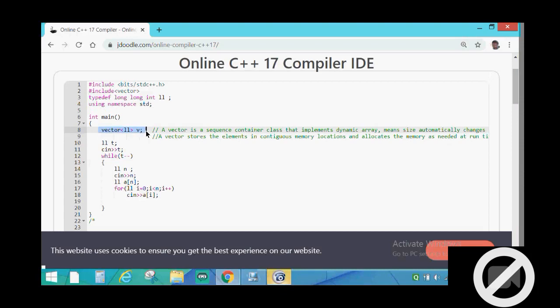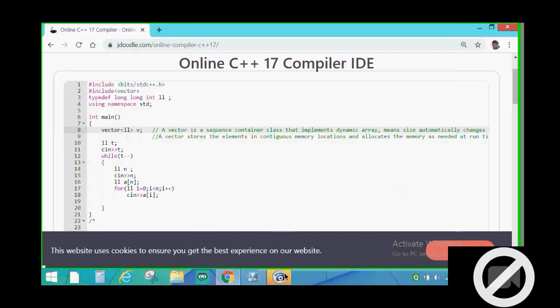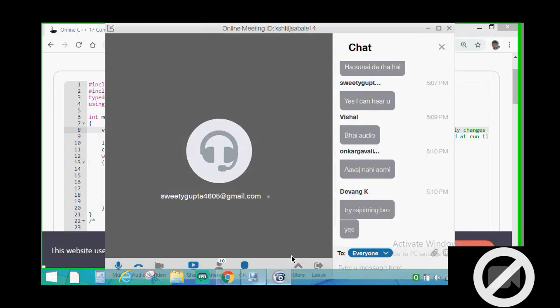Basically, in vector declaration we first have to write vector. This is compulsory. Then we give angular brackets, and inside that we have to write the data type of which we want to make the vector. One sec, I will see the chats if anybody wants to contact. Am I audible? Because some people are saying they are not able to hear me. Am I audible? Yes. Okay.